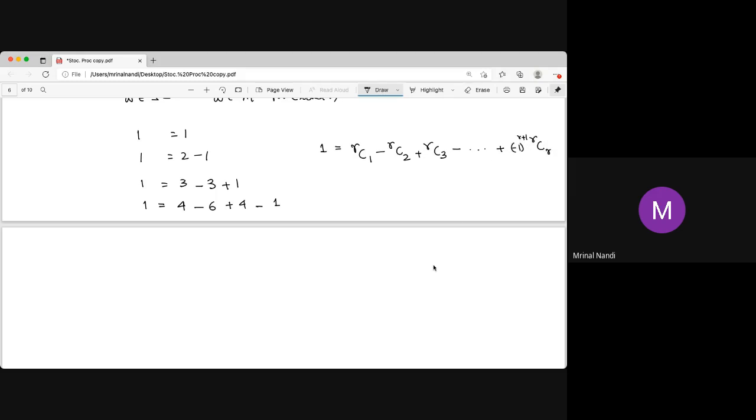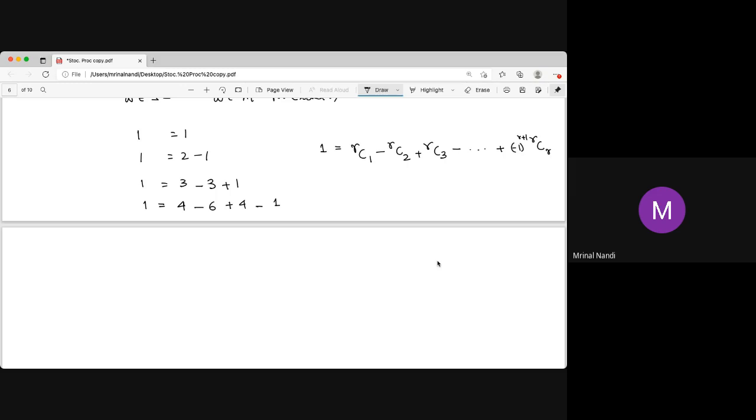Sorry, it is rC1, and it is r many sets. Yes, it is r many sets. If the element is in the collection of r many sets, A1, A2, ..., Ar, then we have this on the right.